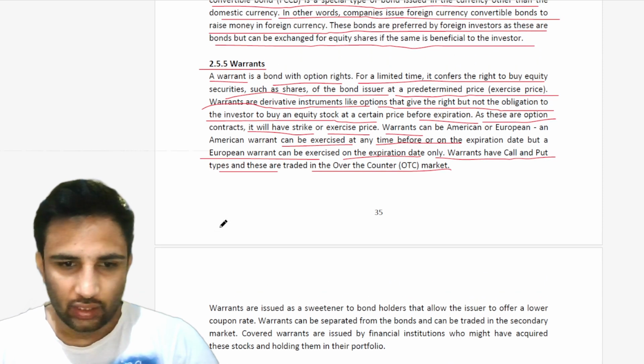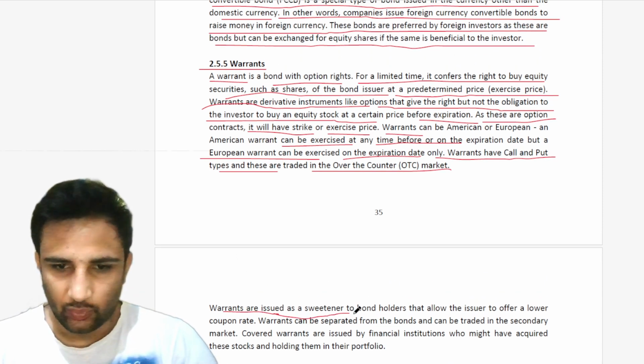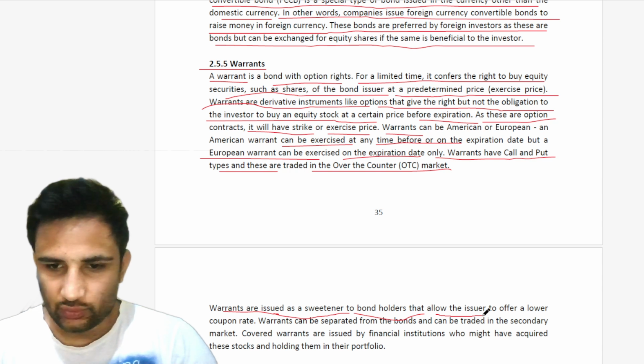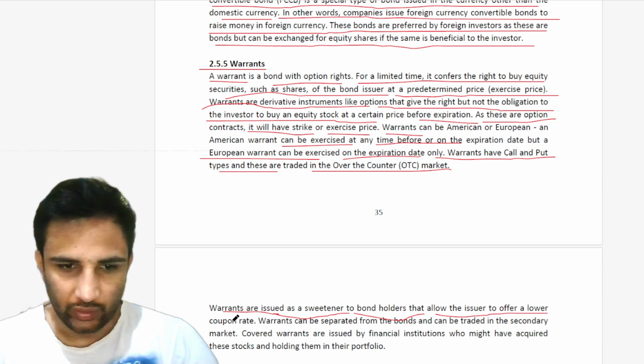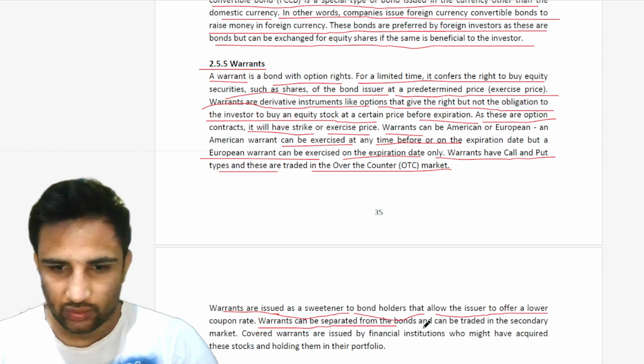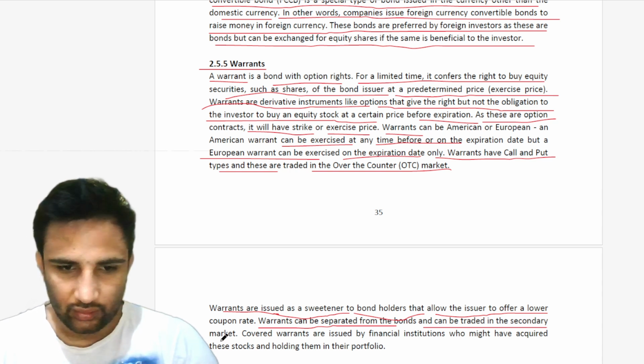So warrants are issued as a sweetener to bond holders that allows the issuer to offer a lower coupon rate. Warrants can be separated from the bonds and can be traded in the secondary market.